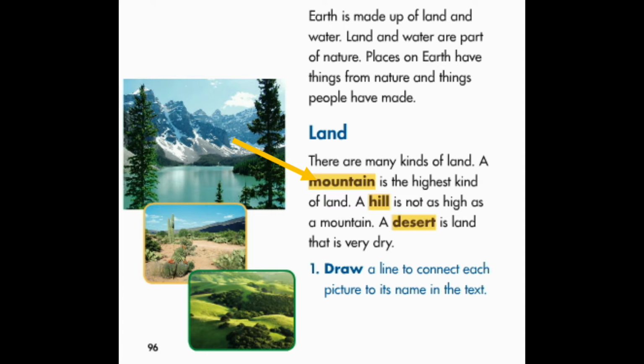The next picture shows a very dry area of land. This is a desert. Desert starts with the letter D. Here it is, desert. The last picture is hills. Hills are not as high as mountains and start with the letter H. Can you find the word hill in the text? Here it is, hill.